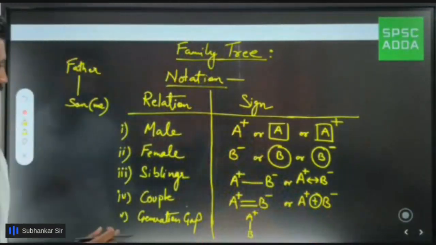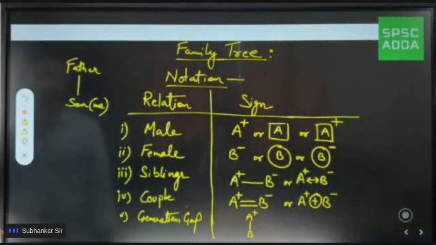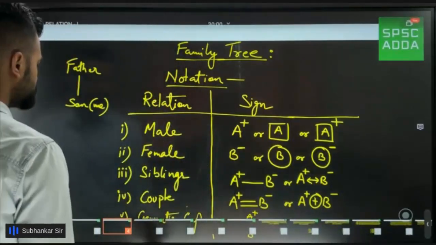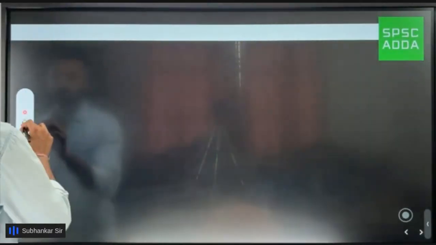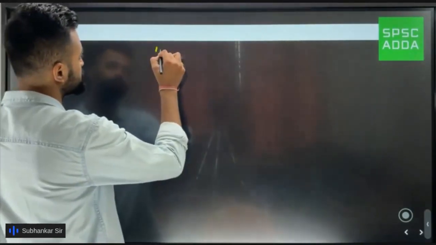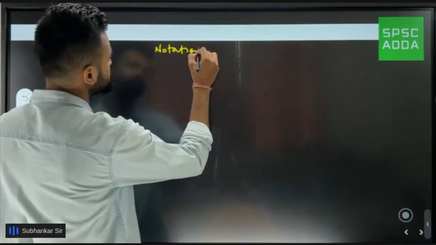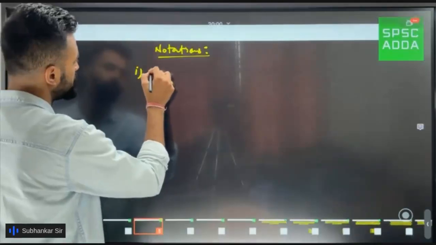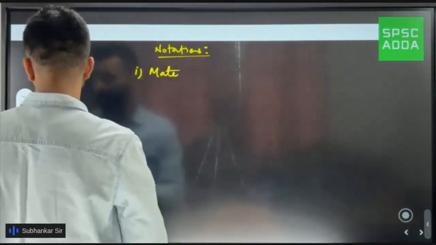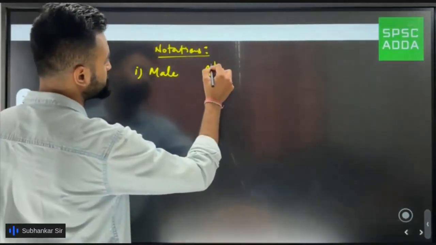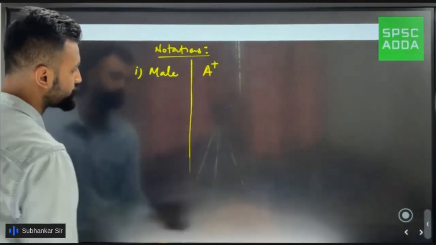Now let me give a revision quickly. This table you can take a snapshot of. Let me give you a quick revision of what we have learned. To solve blood relation questions, which is very crucial for any exam, not only Sikkim Police SI, we must be familiar with the notations first. And what are the notations that we are going to use? Suppose I want to show a male and I say that A is a male, then simply you put A and a plus. This is the simple notation that we are going to use.